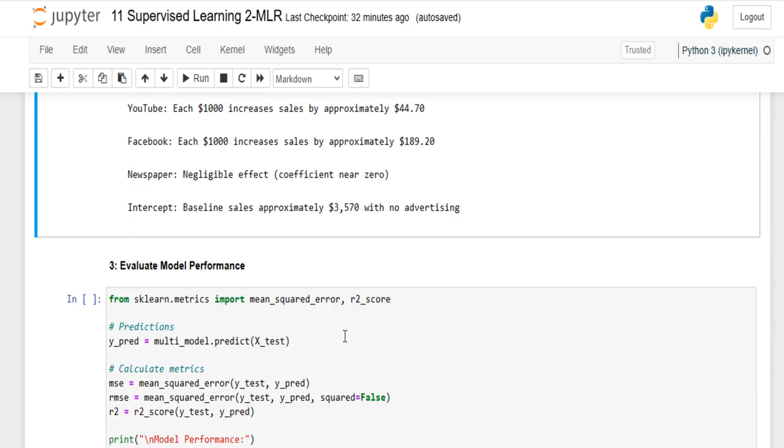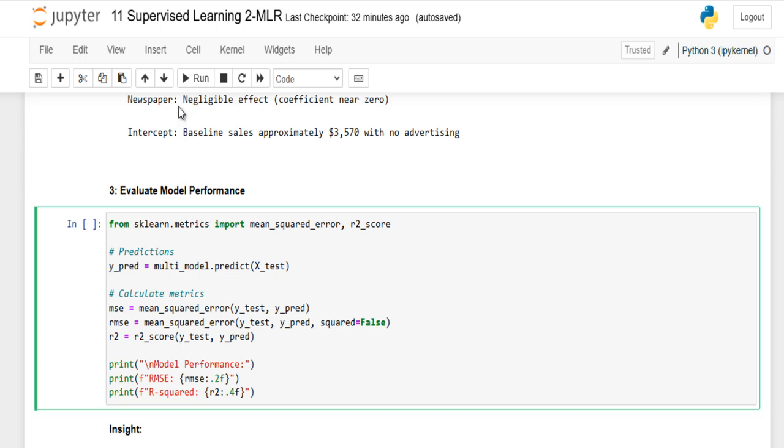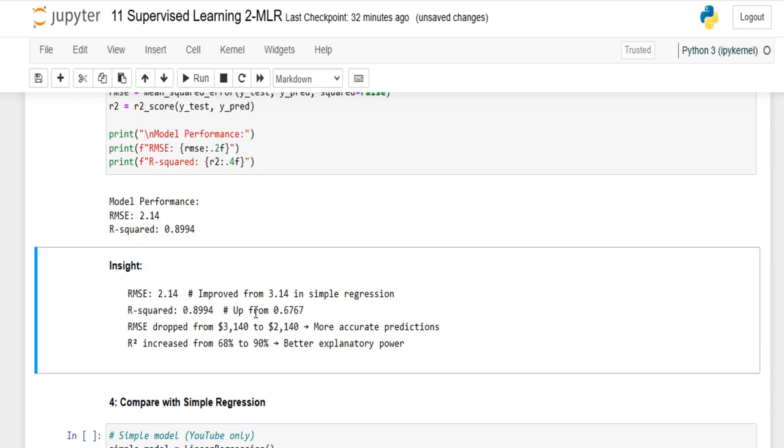Let's evaluate the model now. The same concept is applied, so we just run the code. You see the performance here: our RMSE is 2.14 now and our R square is 0.8994. The RMSE improved from 3.14 in the simple regression we had last time, and our R square is up from the previous 0.6767, approximately 68%.